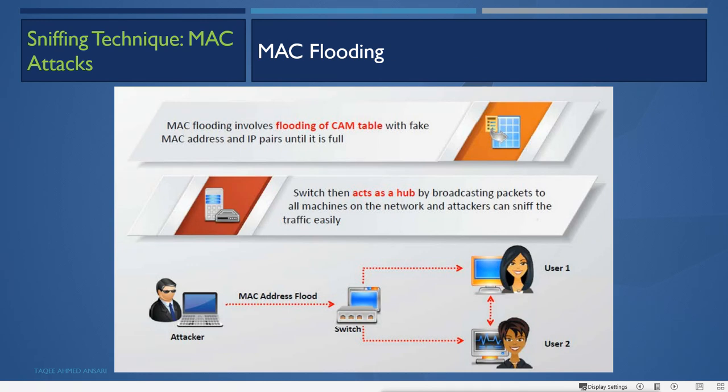So MAC flooding involves flooding the CAM table with fake MAC addresses and IP pairs until it is full. It is trying to fill the table using fake MAC addresses with fake IP addresses. There is no data in the packet, only fake MAC addresses and fake IP addresses. Because the switch only opens up to the data link layer.